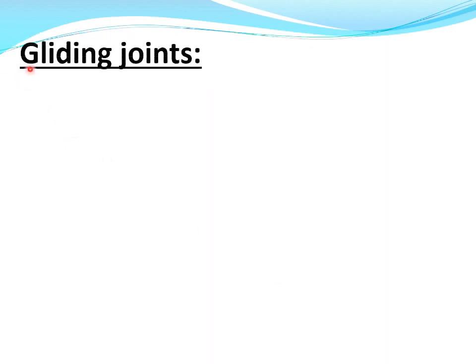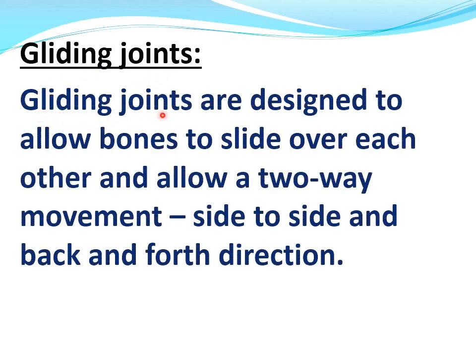Now, number 4, gliding joints. What are gliding joints? Gliding joints are designed to allow bones to slide over each other and allow two-way movement, side to side and back and forth direction.